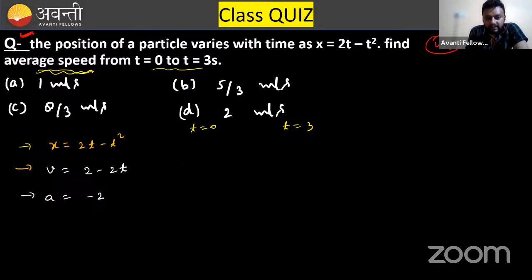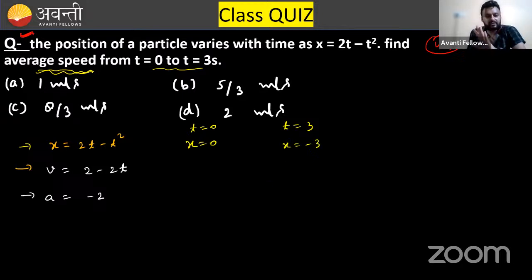So t equals 0 and t equals 3, I am putting all these values. At t equals 0, what is the position? If you put the value of t equals 0 in this equation, x will be 0. If you put the value of t equals 3, x will be 6 minus 9, that is minus 3.